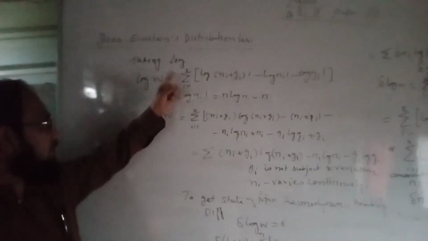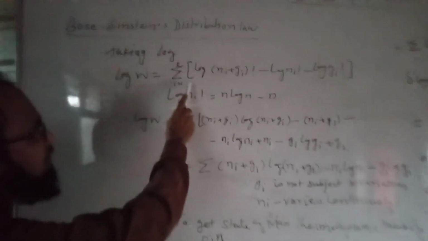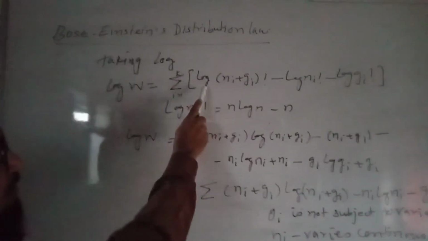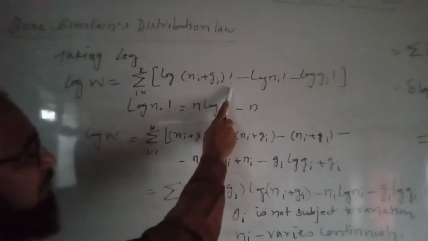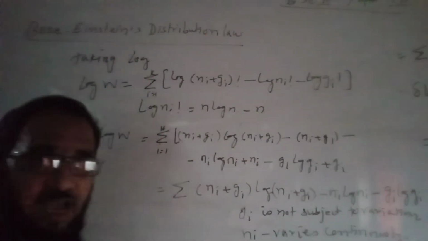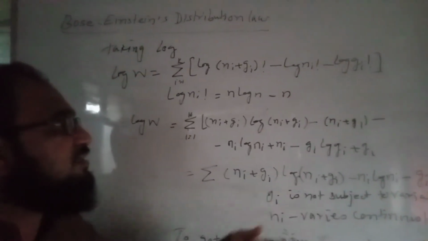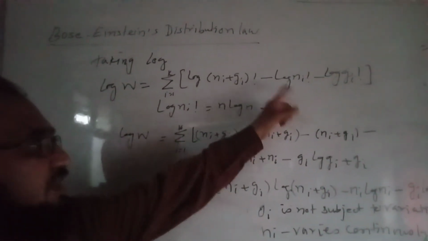Taking log to both sides of this equation, log of W is equal to the summation of log of Ni plus Gi factorial, then minus log of Ni minus log of Gi, because in log, when something is in the division, you have to put the negative sign here.